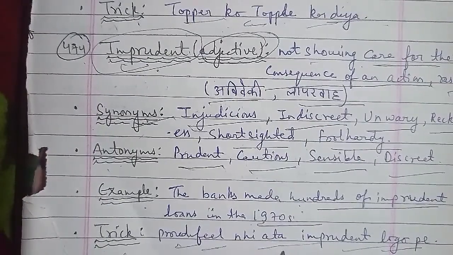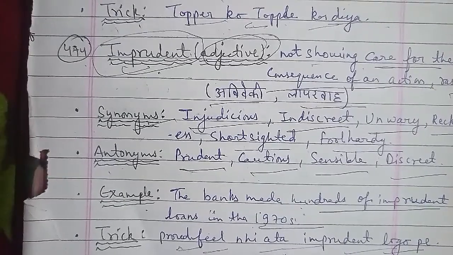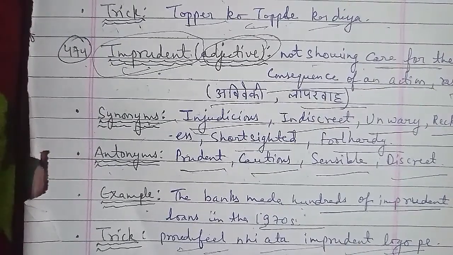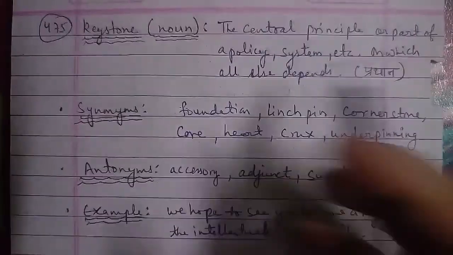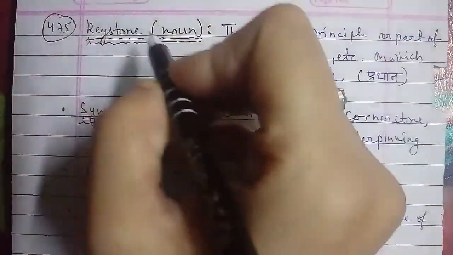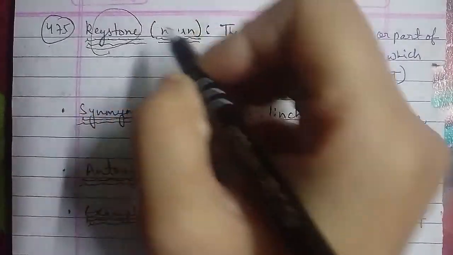Now the 475th word that we have here is keystone. Keystone is a word that is used as a noun here, and the meaning of keystone is the central principle or a part of a policy, system, etc., on which all else depends. That is the keystone here. The meaning of keystone is pradhan. Pradhan is the keystone. You can use the word there as keystone.